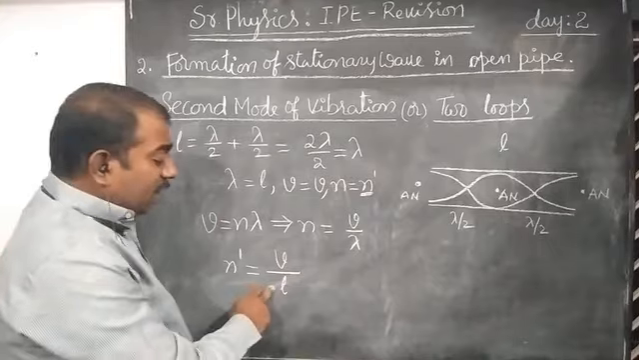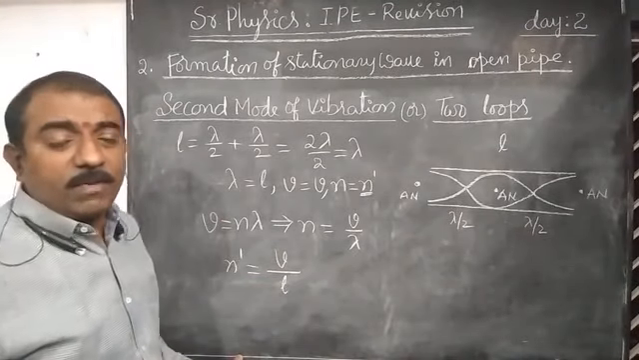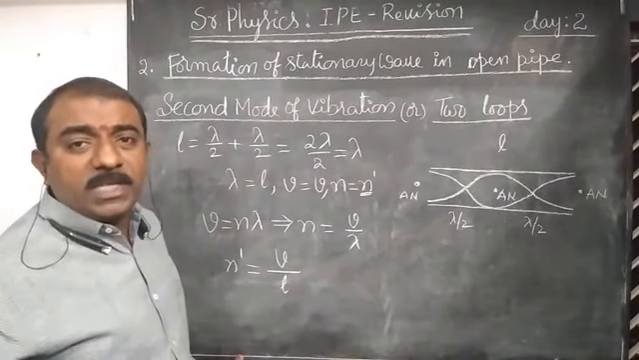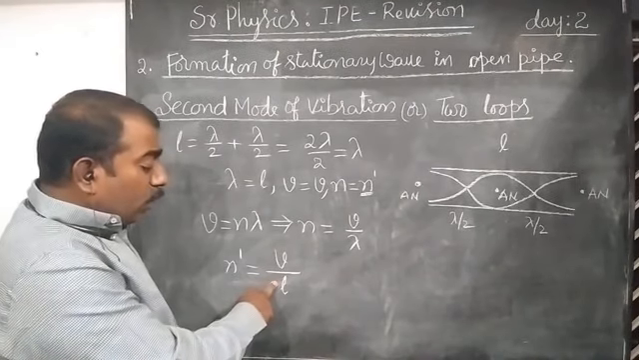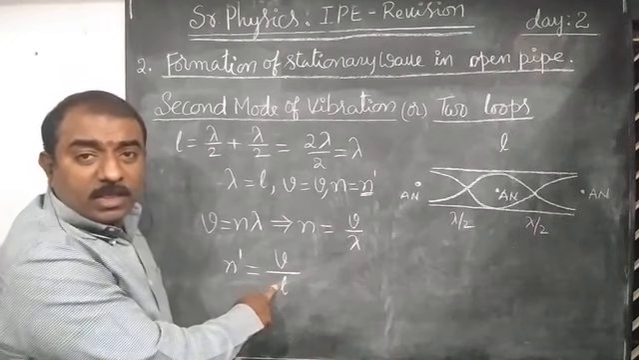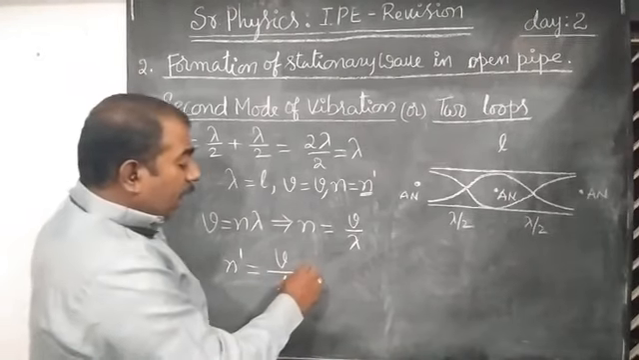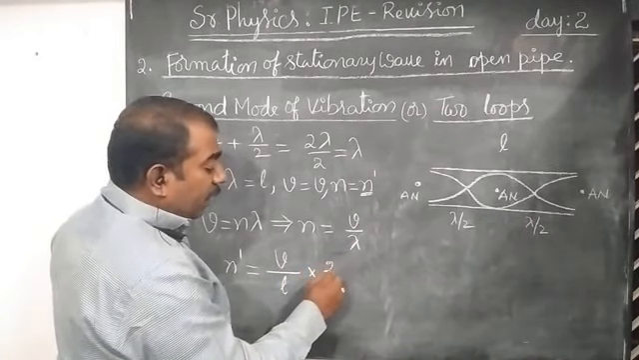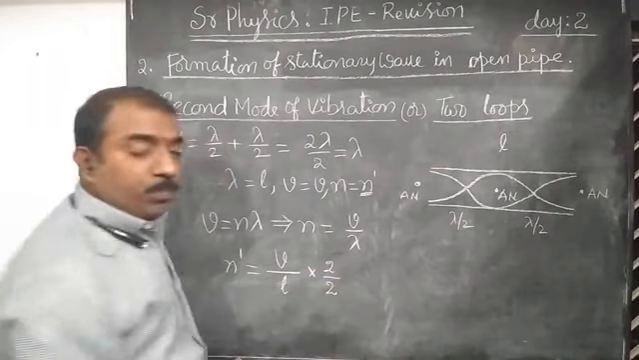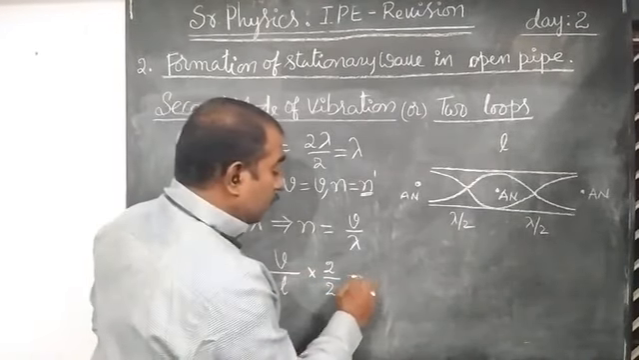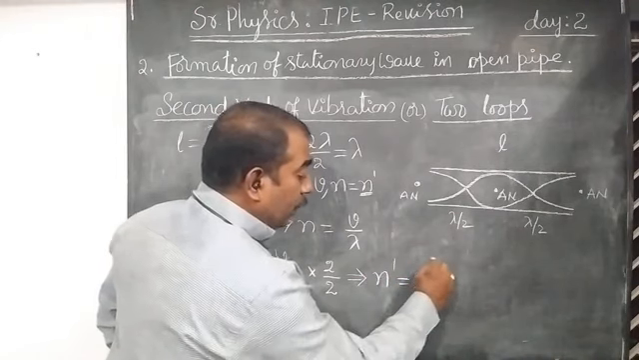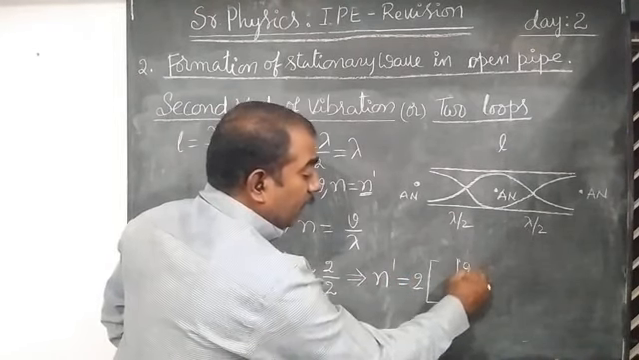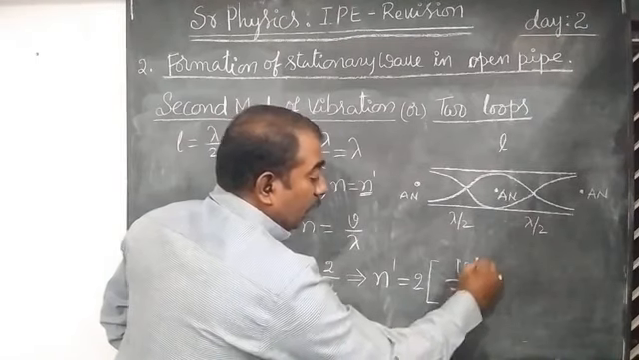We have to compare this equation with the fundamental frequency. What is the fundamental frequency? n is equals to v by 2L. Here we have to multiply with 2, so I will multiply and divide by 2. Then this value becomes n dash is equals to 2 into v by 2L.